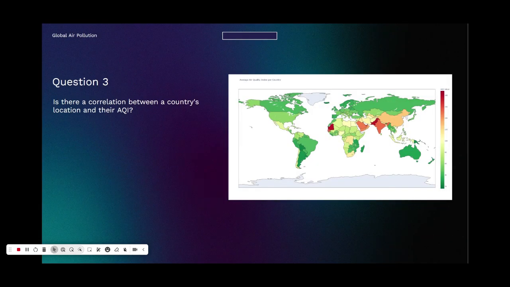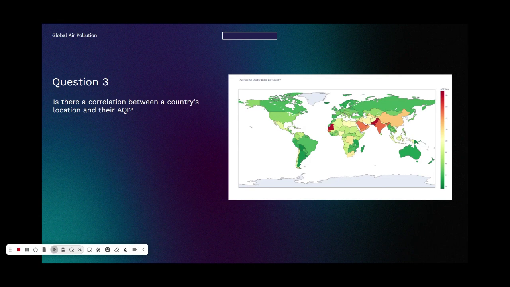For question 3, I took the average country AQI data that I had used for question 2 and put it into Plotly to create a map visualization. Initially, I had wanted to plot the individual cities into a heat map through geospatial data, like from GeoPy, but when I tried to get that data, I was getting timed out by the API because I was trying to get way more than 1 a second. So if you do the math, 1 second for every city, 23,000 cities, that's 6.5 hours to get all of the data, which was way more time than I had allotted to make this